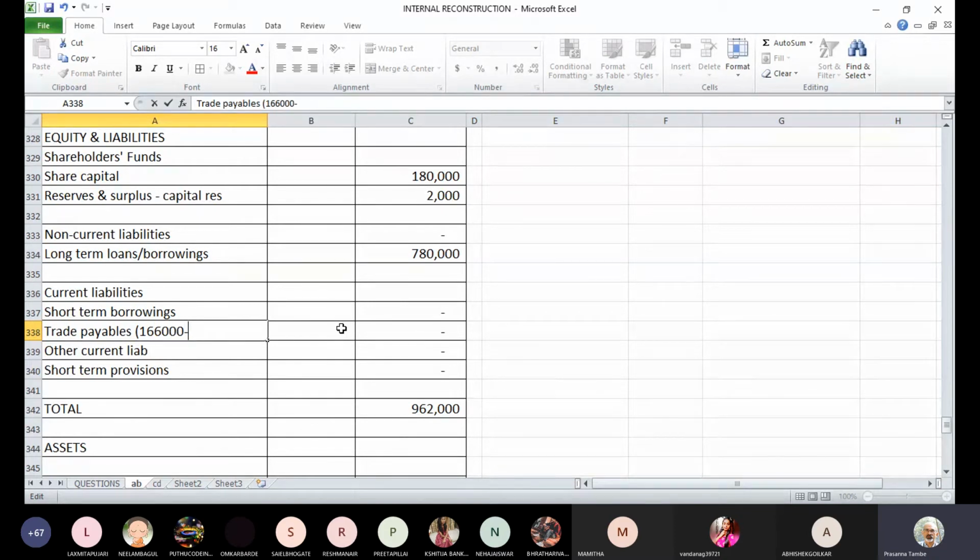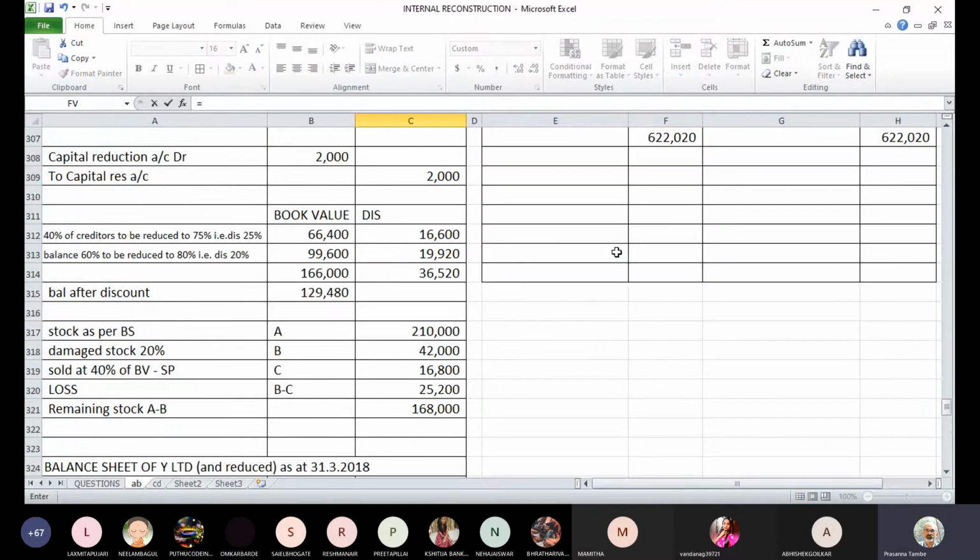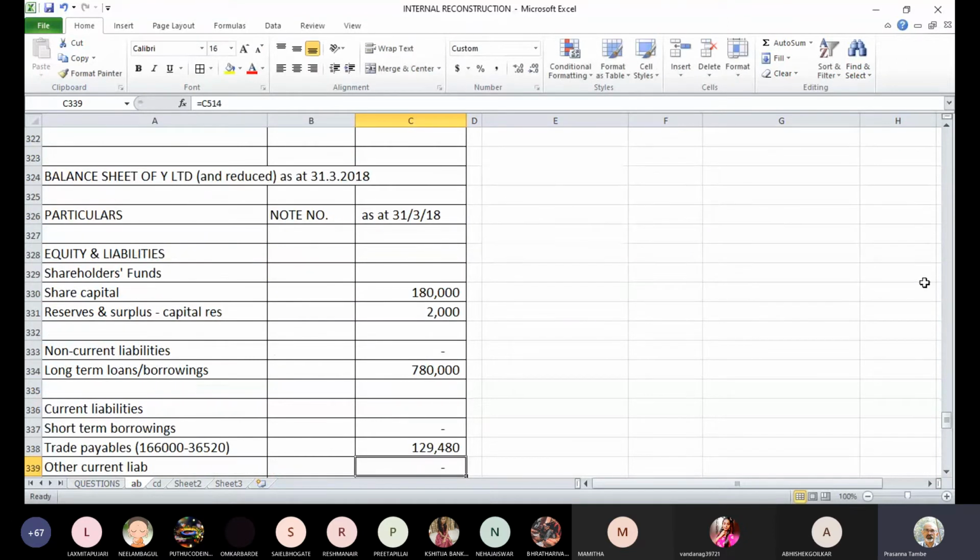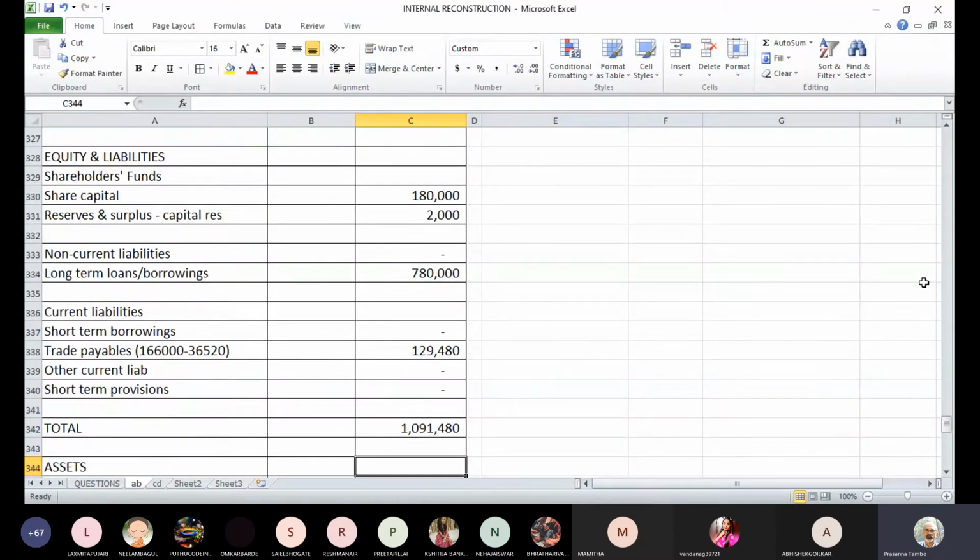How much did we receive as discount? It was 36,520. Actually this number is in a working also. Balance after that is 1,29,480. So balance of creditors will be 1,29,480. So liability total comes to 10,91,480.